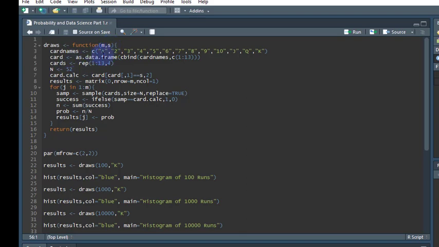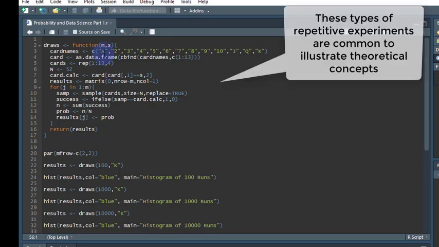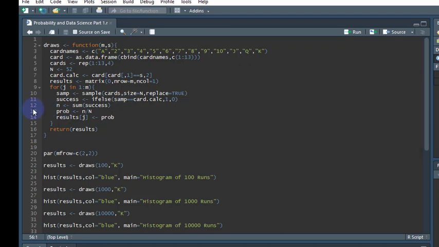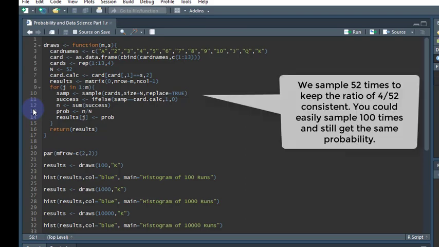In this function, we'll define our data set, which is a group of 52 cards, 4 of each card that's in the set, and that gives us 52 cards, and so we have 13 different cards in a set. Now, if we sample 52 times with replacement from that data set, meaning we take out a card, look at it, put it back, and we do that 52 times, we would expect that we would draw at least 4 kings from that set on average.